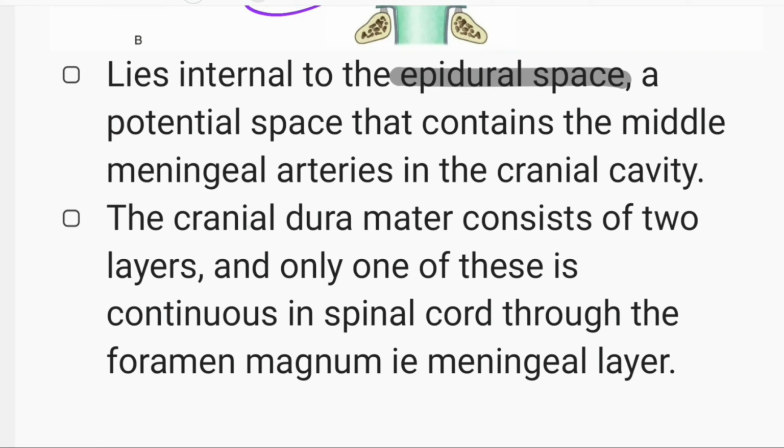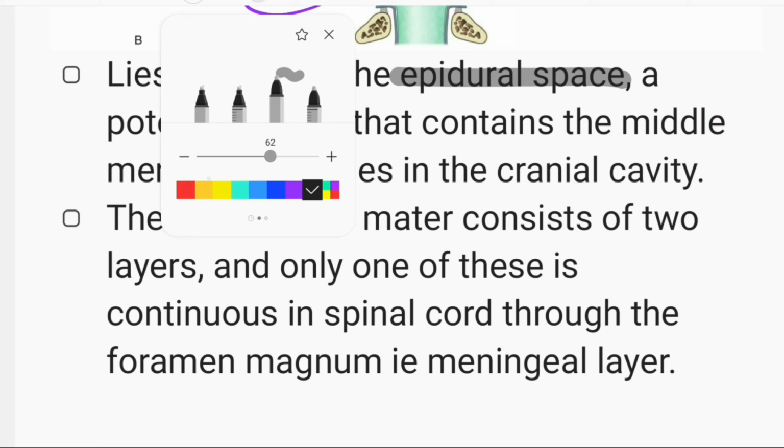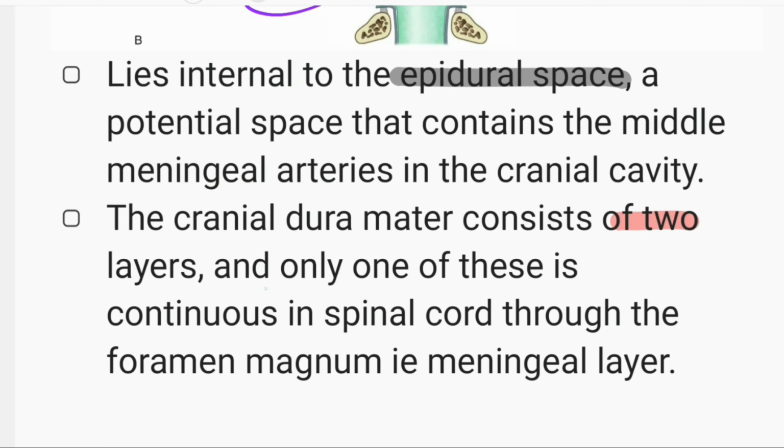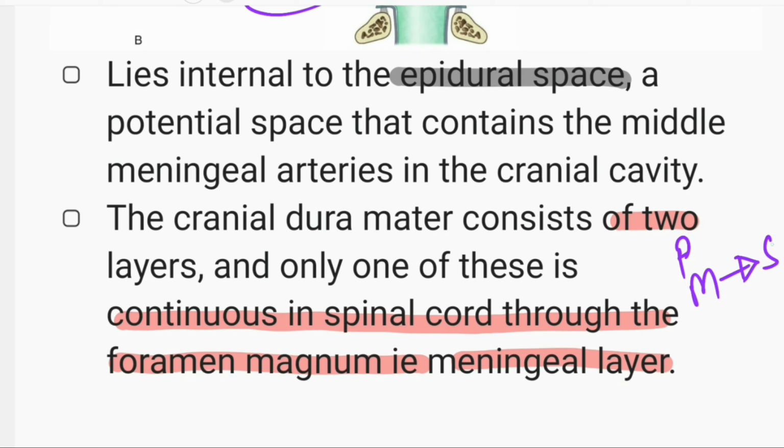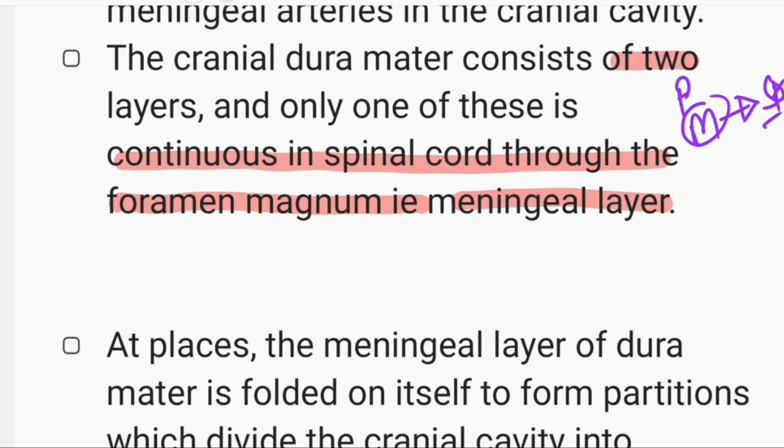Cranial dura mater consists of two layers, and only one of these is continuous in the spinal cord through the foramen magnum, that is the meningeal layer. Dura mater has two layers, periosteal and meningeal. Meningeal is continuous in the spinal cord. In the spinal cord, only the meningeal layer is continuous.